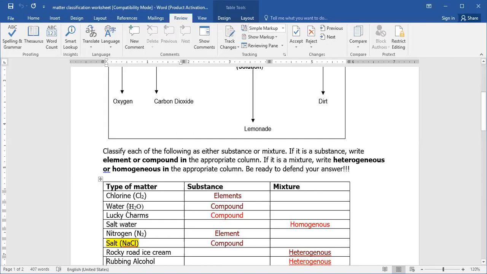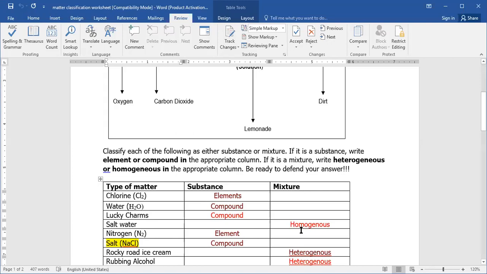Water here, guys, H2O. So it's hydrogen and oxygen, two elements combined together by a definite proportion of two hydrogen to one oxygen and chemically bonded, so we can say already it's a substance and it will be a compound. Lucky Charms is like cereal, and the cereal is baked, so it will be substance, compound.